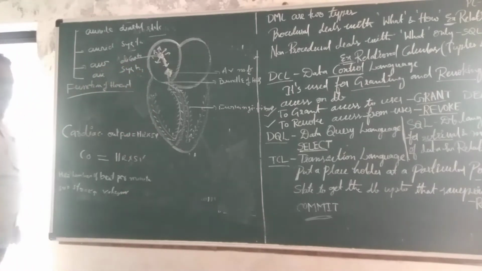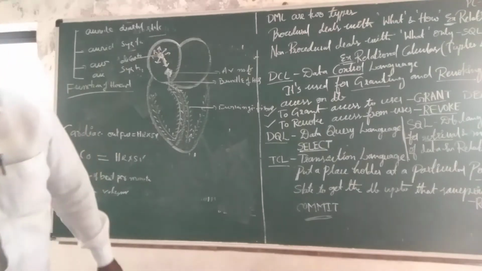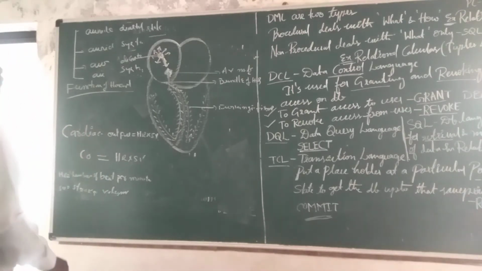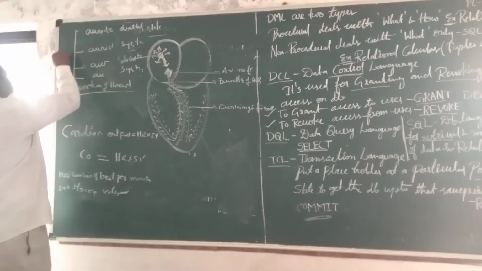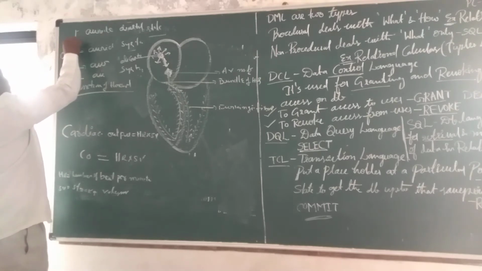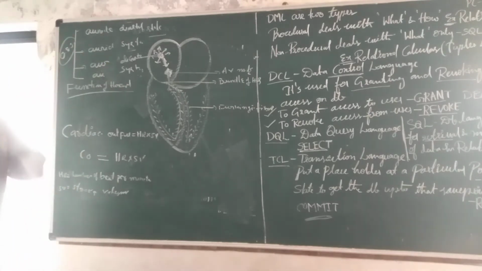Through these four events in each cardiac cycle, approximately 0.8 seconds is required for each cardiac cycle.